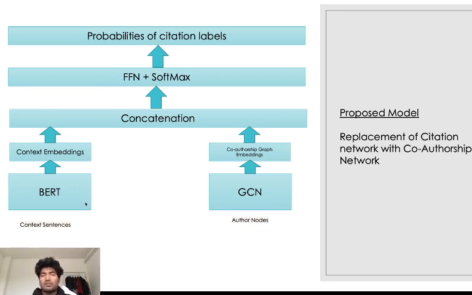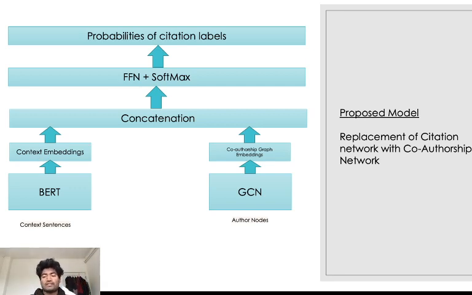The BERT part is almost the same as what was mentioned in the paper. How this works is that the context around the citation is the input to the BERT model, which on training learns context feature representations and generates contextual embeddings. For each context sentence, we send one sentence at a time.